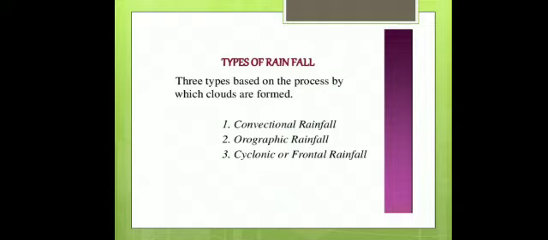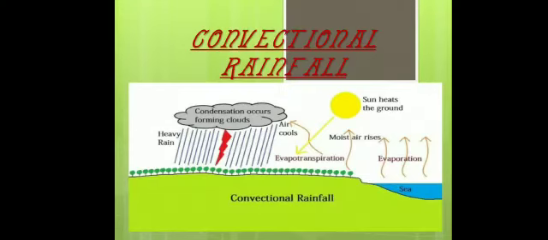Types of rainfall. There are three types of rainfall. These three types are based on the process by which clouds are formed. First type of rainfall is convectional. Second is orographic or relief rainfall. Third is cyclonic or frontal rainfall. One by one we will discuss these rainfalls.